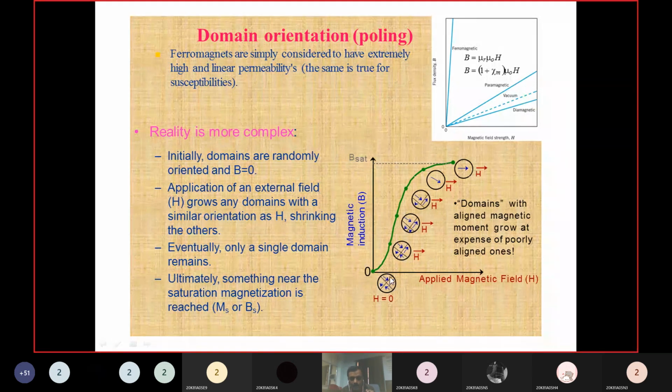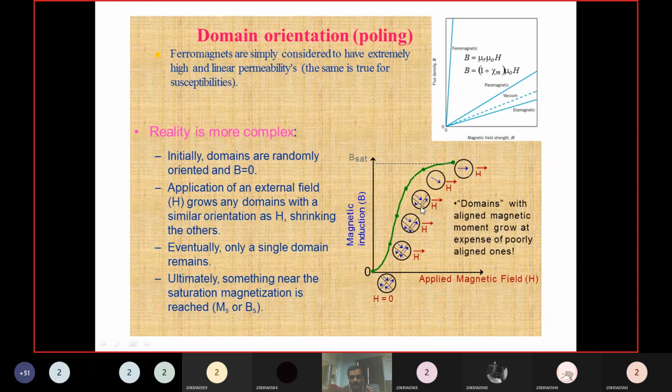See here, all domains in all directions have approximately equal length. But here, along the field direction, the domain length is high, and in the remaining directions it is very low. If you increase further, similarly the domain length increases in the field direction and decreases in the other directions. That's why B field is oriented inside the material, so the dipoles are oriented in the field direction. If you increase further, maximum domains are oriented along the field direction.